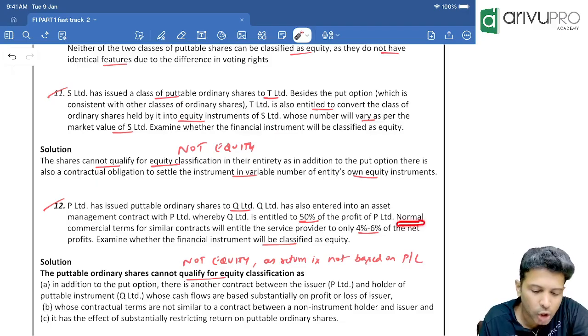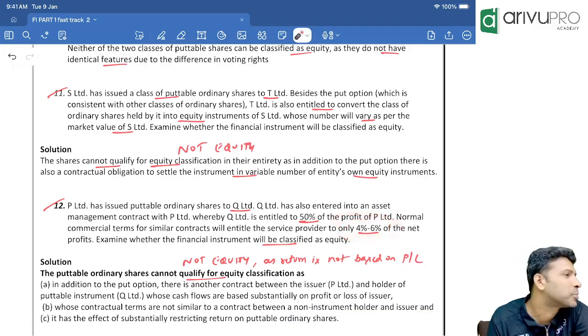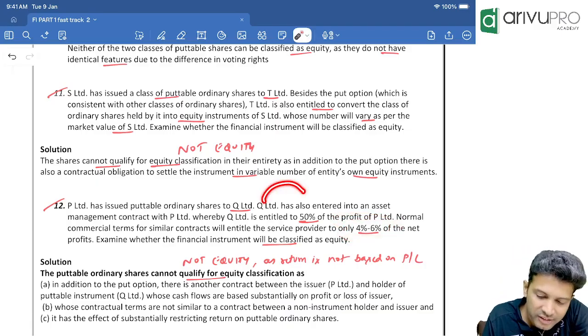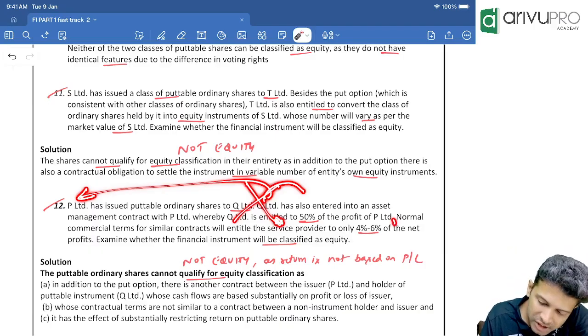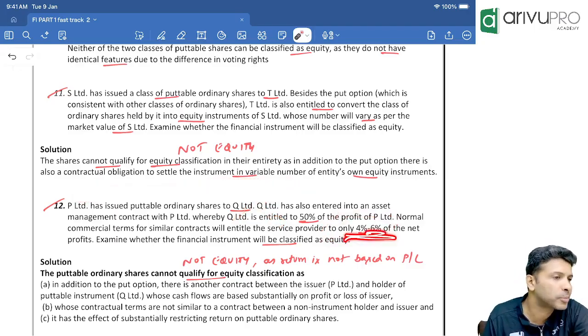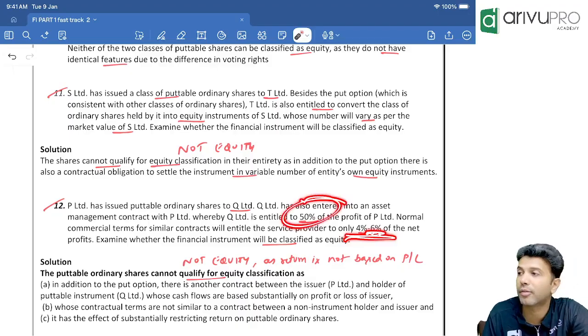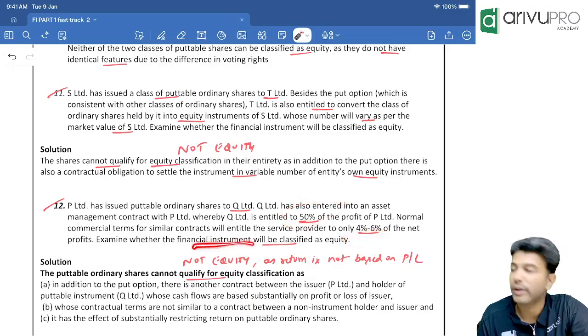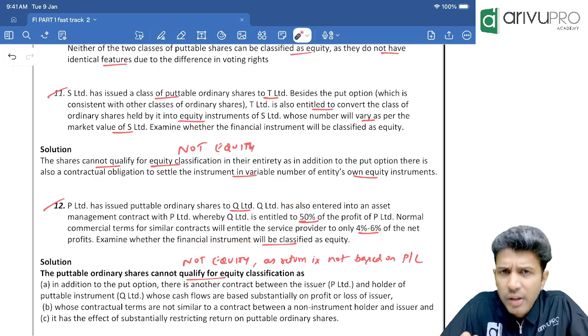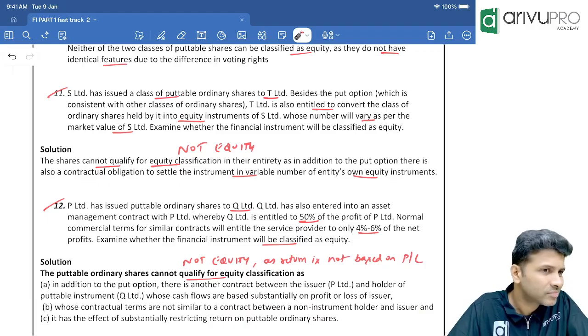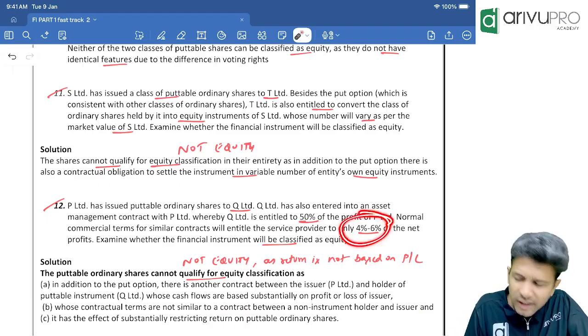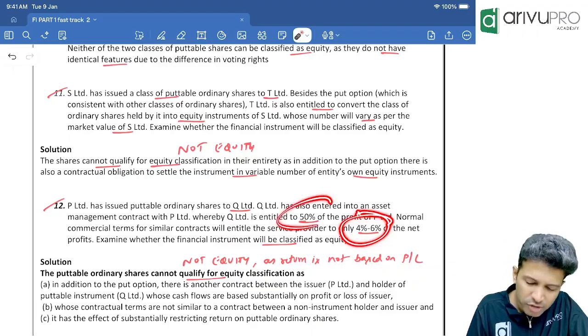Now check. The normal commercial terms for a similar asset management service is how much? 4 to 6%. Instead of taking this asset management service from Q, if you had taken it from a third party vendor, how much commission would we have given? Only 4 to 6% of net profit. But here we are giving 50%. Now you need to tell me, one of the features of a putable instrument to be classified as equity is that the return should be based on net profit and changes in net assets. Correct? Normal vendors get only 4 to 6%. Here it is 50%.